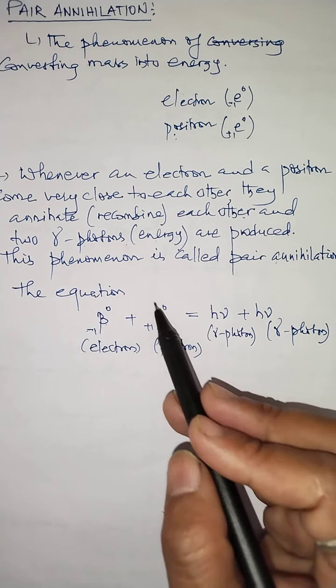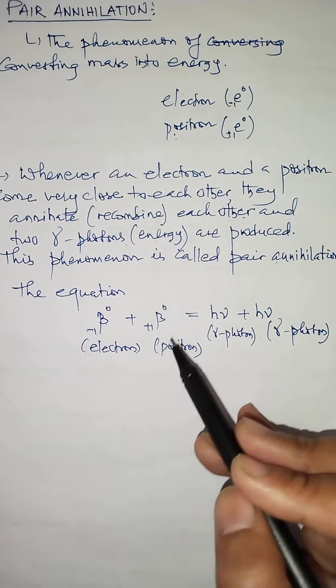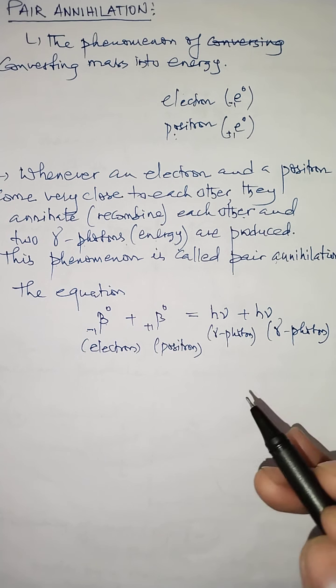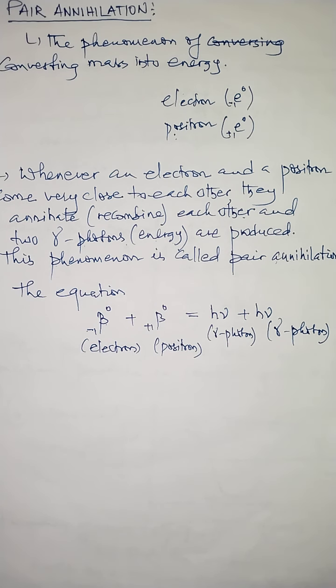That means whatever energy and momentum this electron and positron have will get converted into the energy of what? Gamma photons. That's why in pair annihilation, two gamma photons are always produced. It is in order to conserve what? Both energy and momentum.